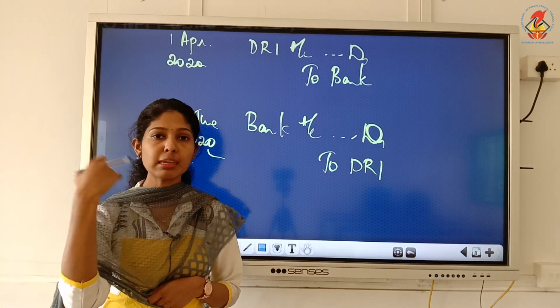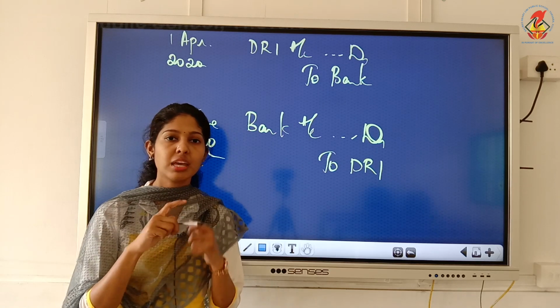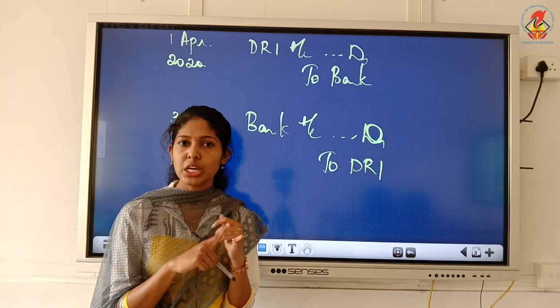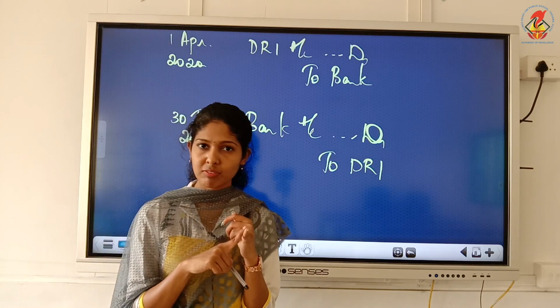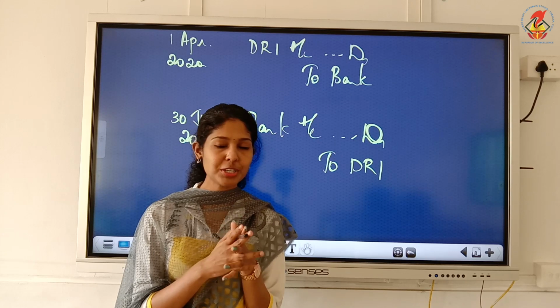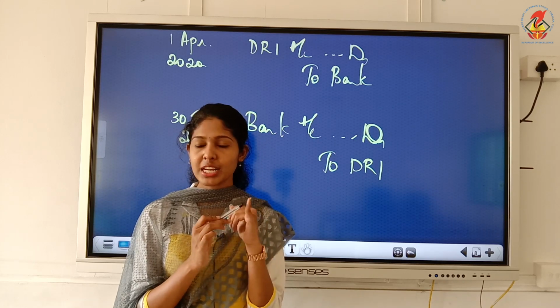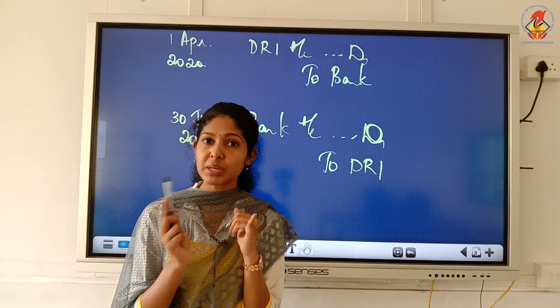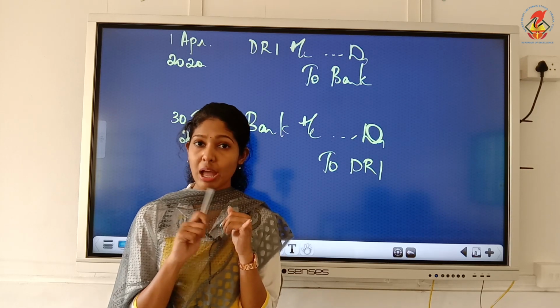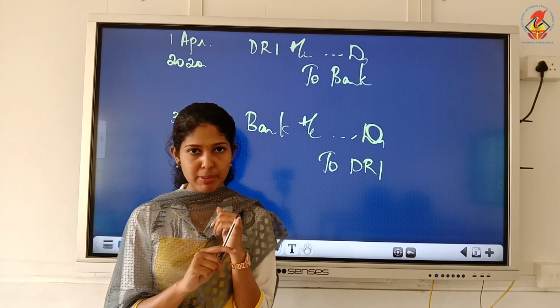So before making payment to debenture holders, we have to cancel certain accounts. See, at the time of issue, you remember the accounts that we opened there. You can just turn your pages and see if you don't remember. At the time of issue we wrote 2% debentures, isn't it? When you issued debentures, you credited 2% debentures.